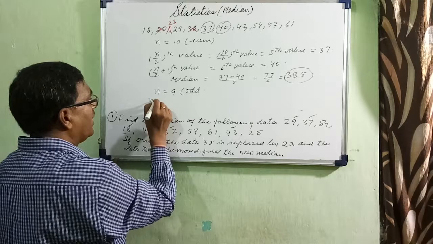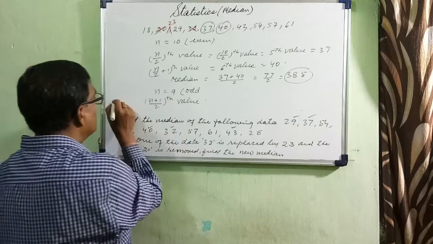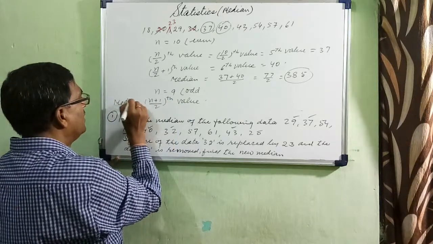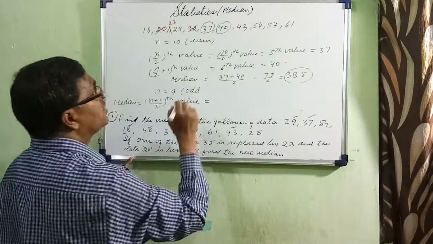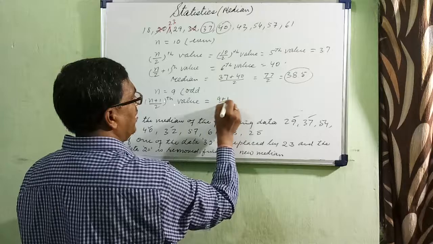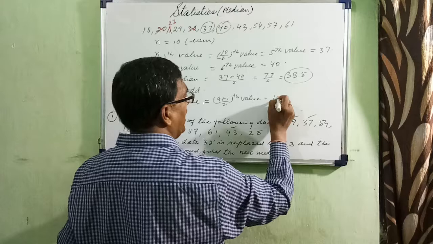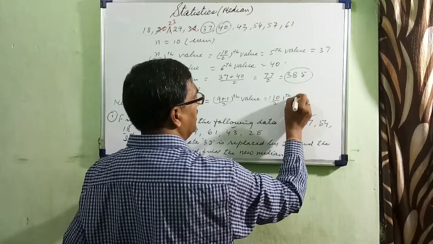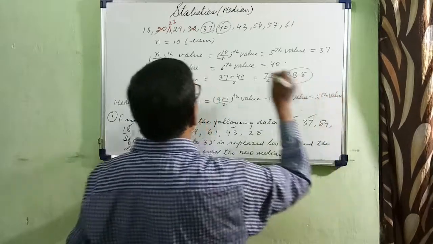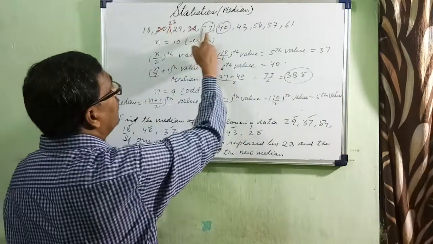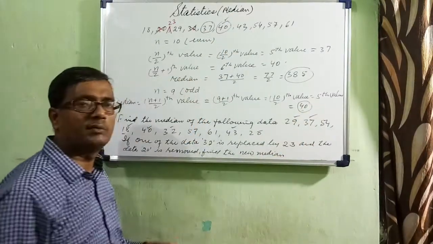So we will find out the (n plus 1) by 2th value. Median is equal to the (n plus 1) by 2th value, that is the (9 plus 1) by 2th value, that is the 10 by 2th value, the 5th value. Can you tell me what is the 5th value? 1, 2, 3, 4, 5. This is 40. So 40 is the median.